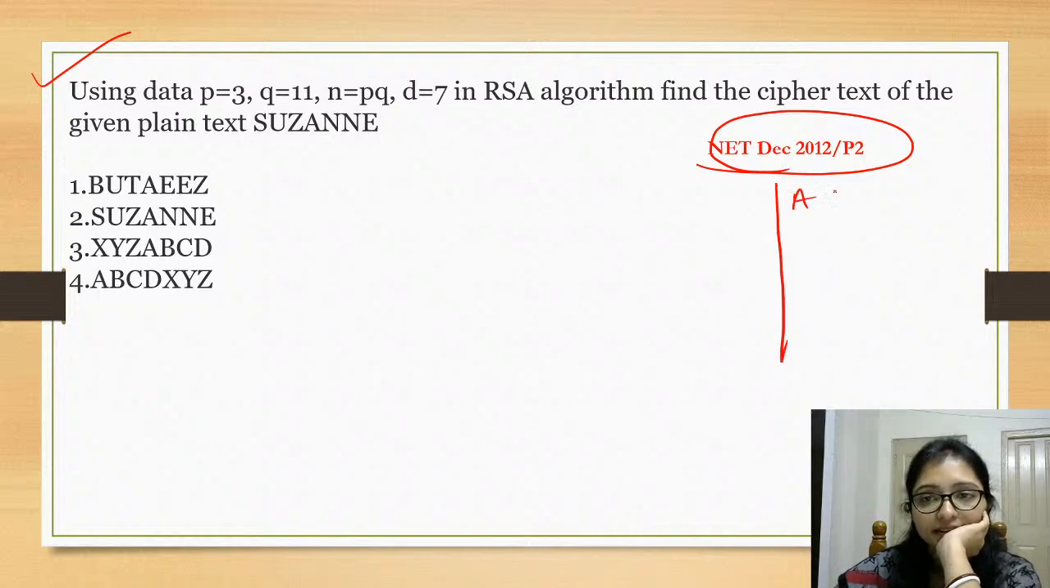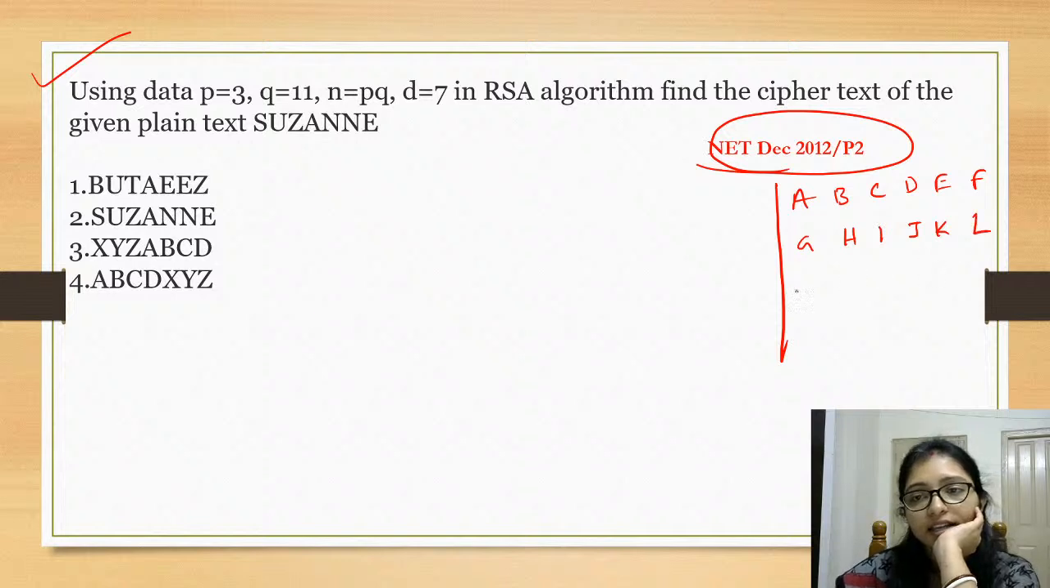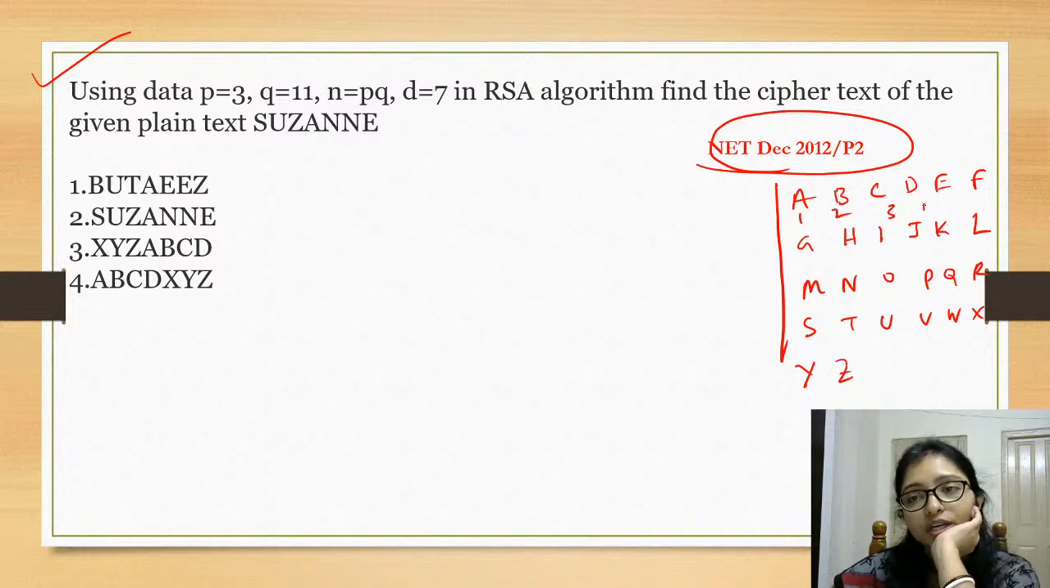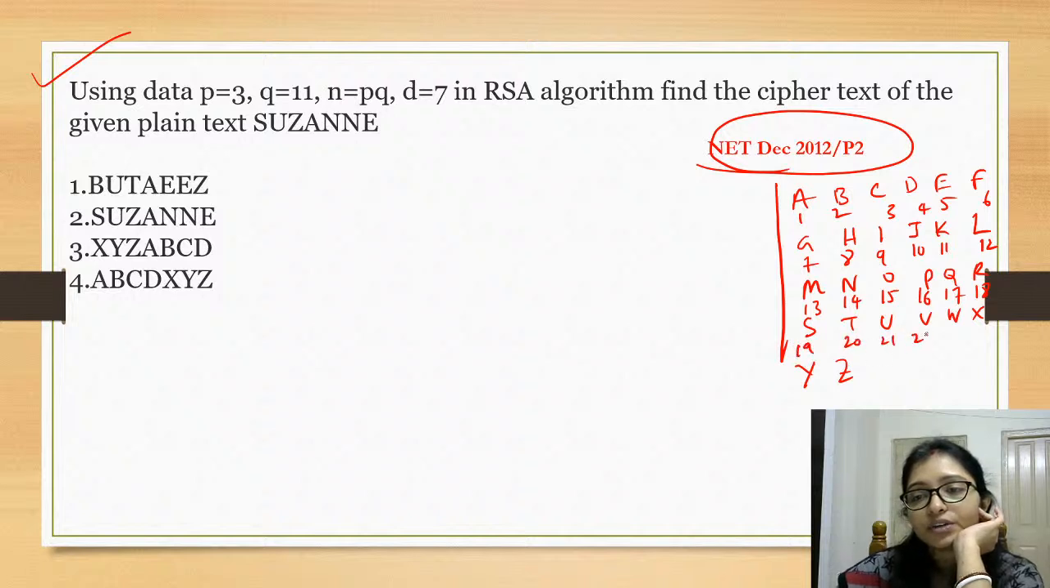Let us write down ABCD. A to Z: 1 2 3 4 5 6 7 8 9 10 11 12 13 14 15 16 17 18 19 20 21 22 23 24 25 26, right?